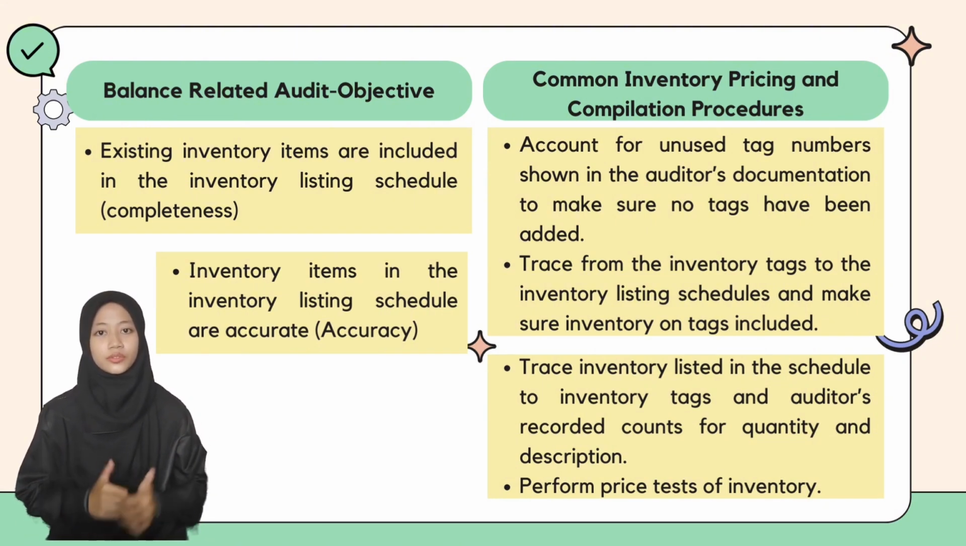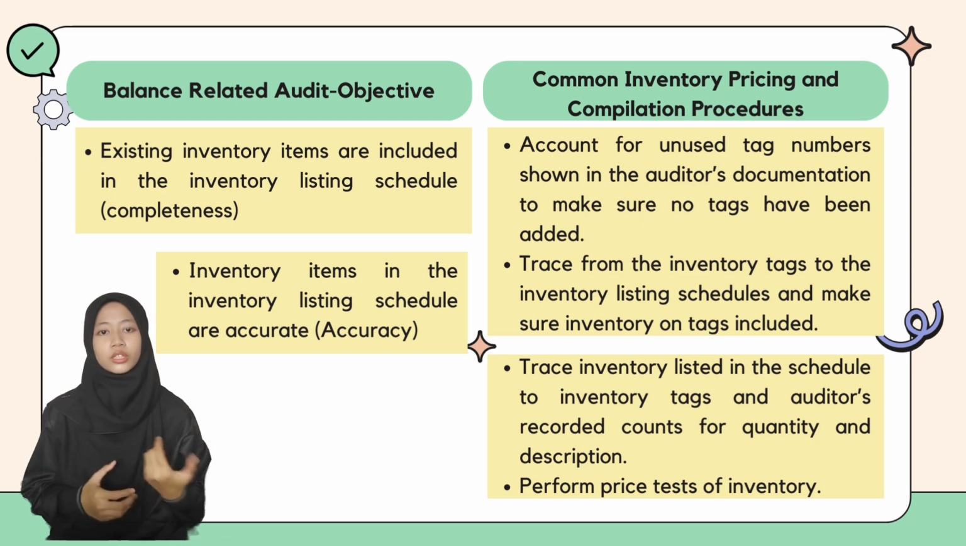The procedure is first, the auditor account for unused tag numbers shown in the auditor's documentation to make sure no tags have been added. Second, trace from the inventory tags to the inventory listing schedules and make sure inventory on tags included. The fourth objective is the inventory items in the inventory listing schedule are accurate, means there is accuracy in the listing. What auditor should do?